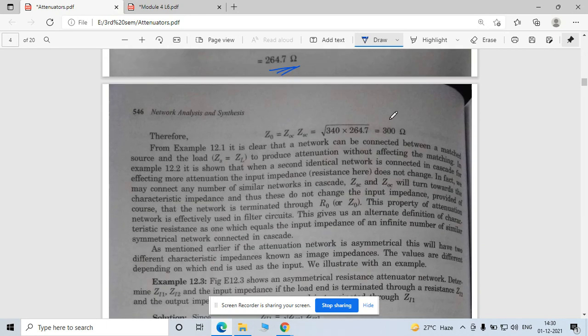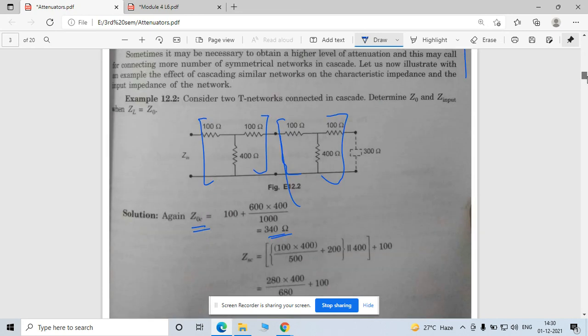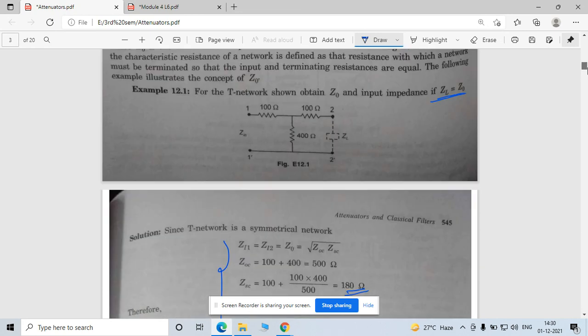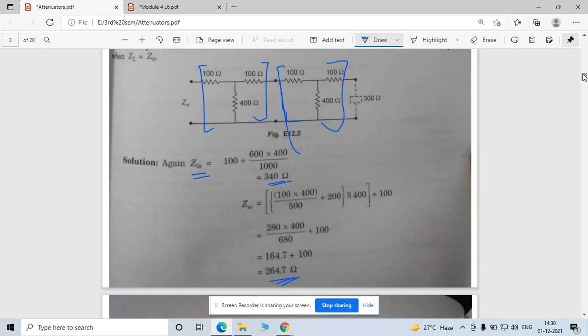Okay, when you find this Z naught, it is nothing but under root of these two. So you will find here 300 ohm. It means if the same network is connected multiple times, right? See, this is your same network, right? Connected in cascaded form.